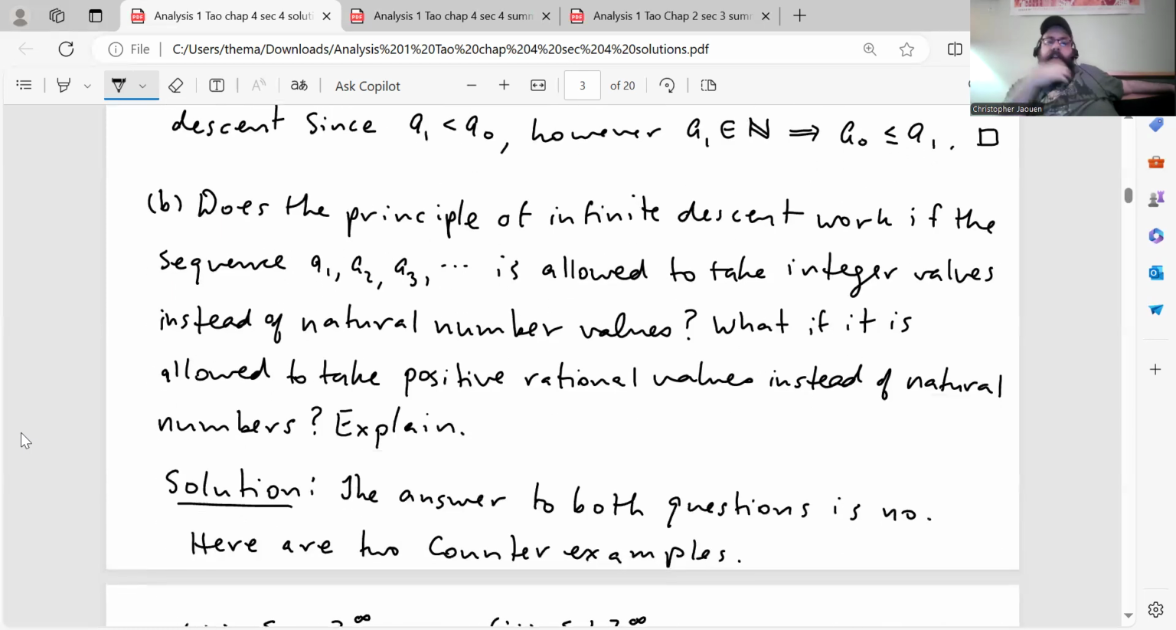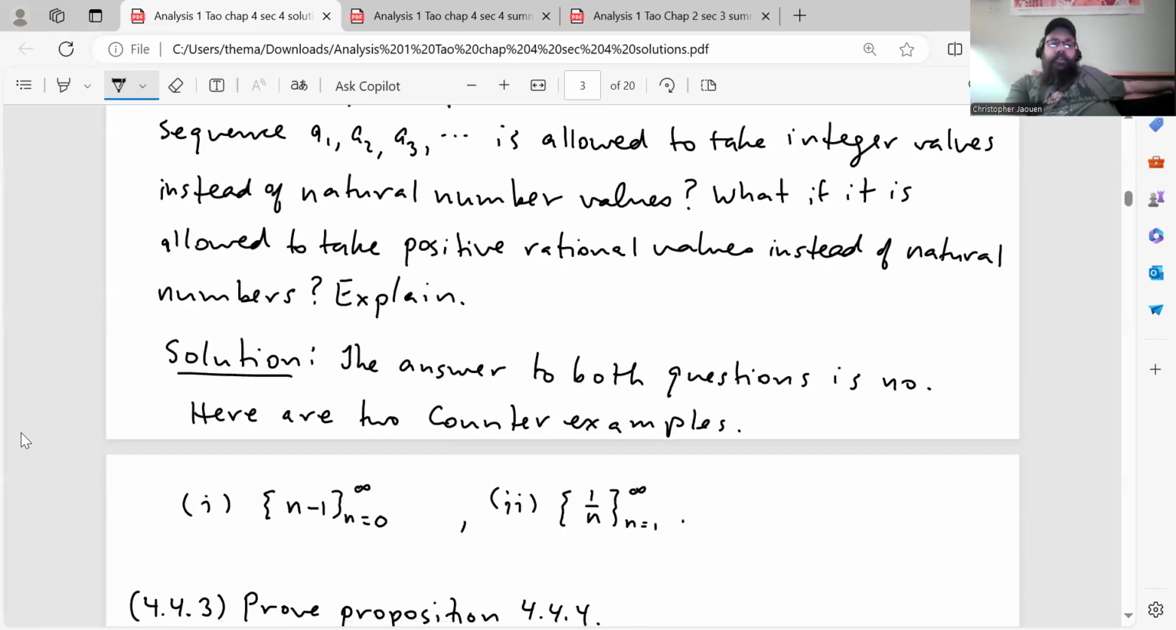All right, part B is actually pretty quick. Here, he just asks a couple of questions that can be explained with some counterexamples. So does the principle of infinite descent work if the sequence A1, A2, A3, dot, dot, dot is allowed to take integer values instead of natural number values? And then he asks also, what if it is allowed to take positive rational values instead of natural numbers? And he wants us to explain. The answer to both of those questions is no.